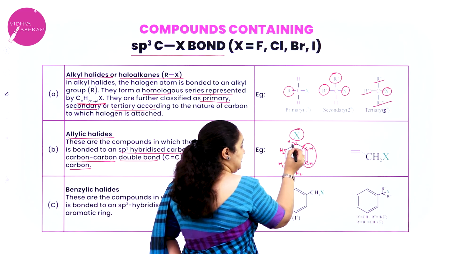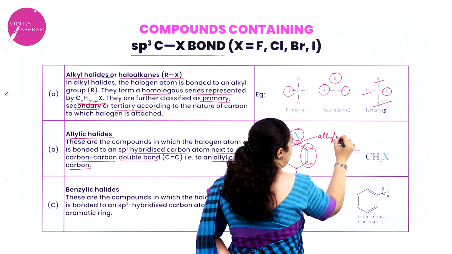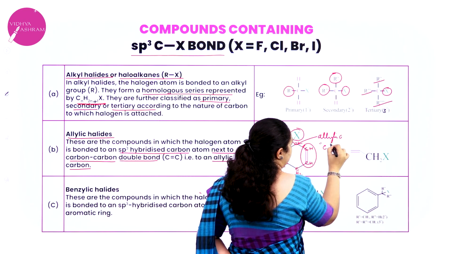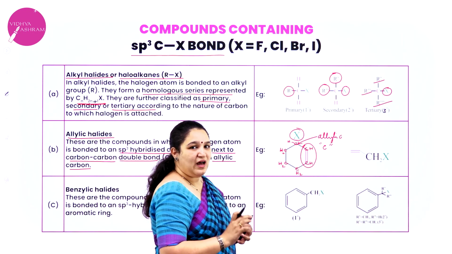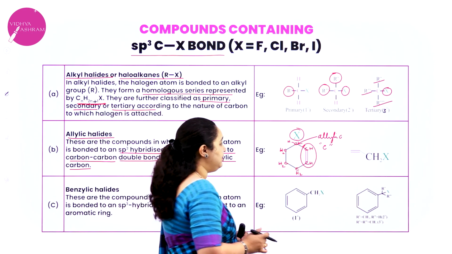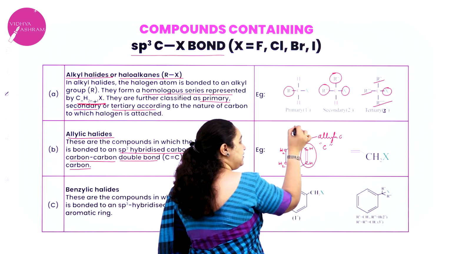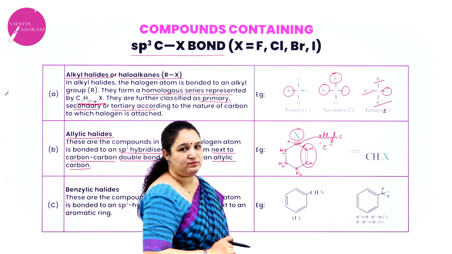Now this carbon atom is called the allylic carbon atom. The carbon atom next to the carbon-carbon double bond is called the allylic carbon atom, and for that allylic carbon atom, when a halogen is attached we call it an allylic halide.